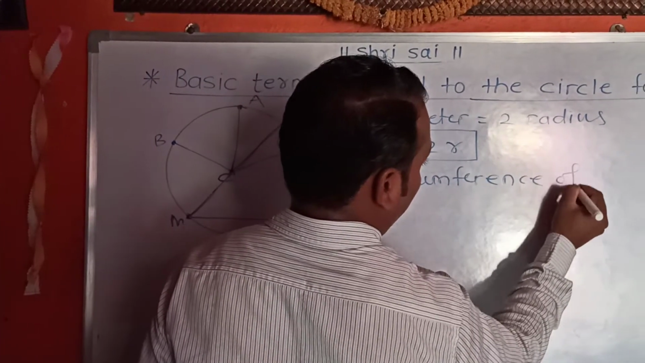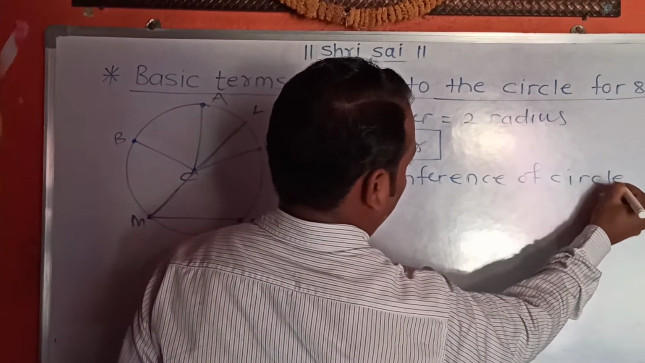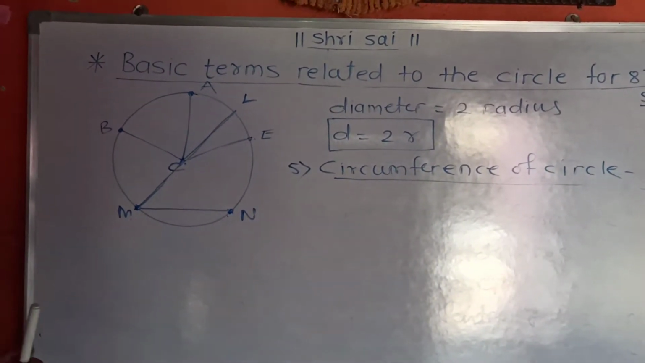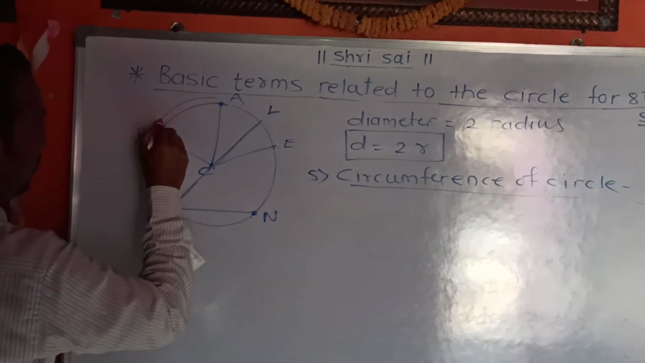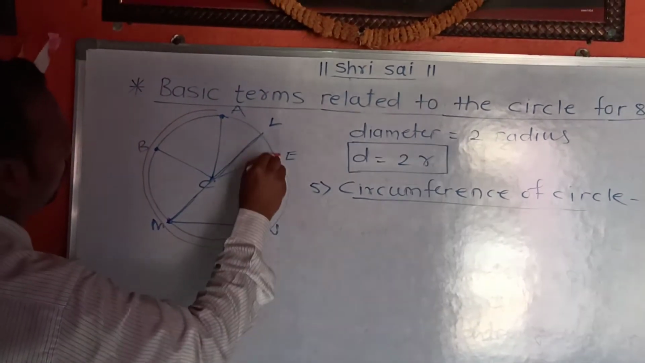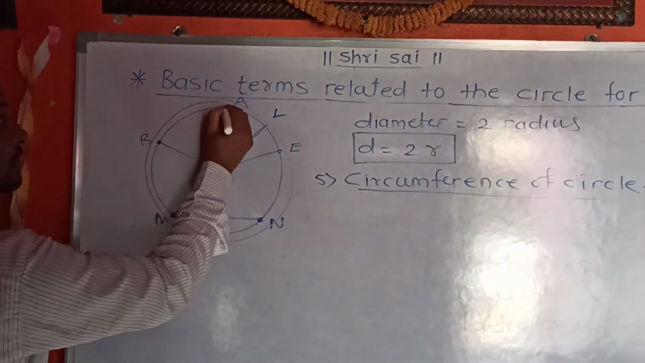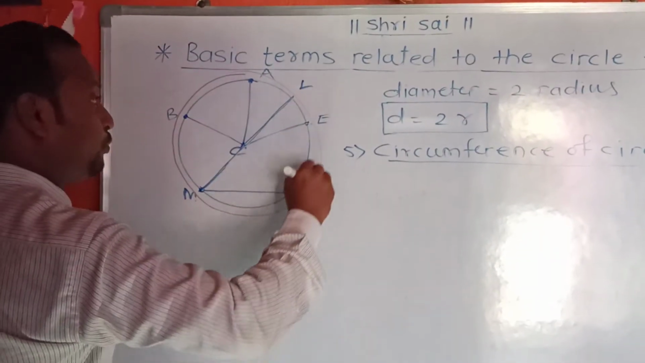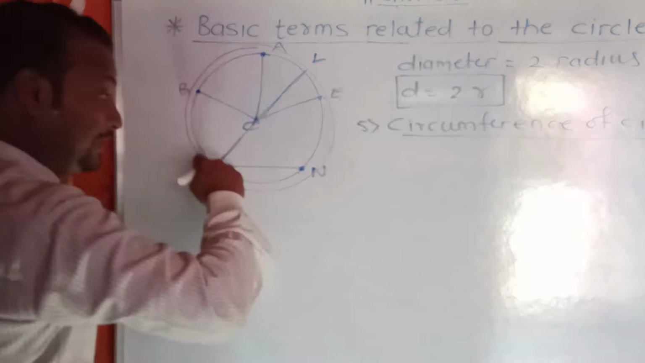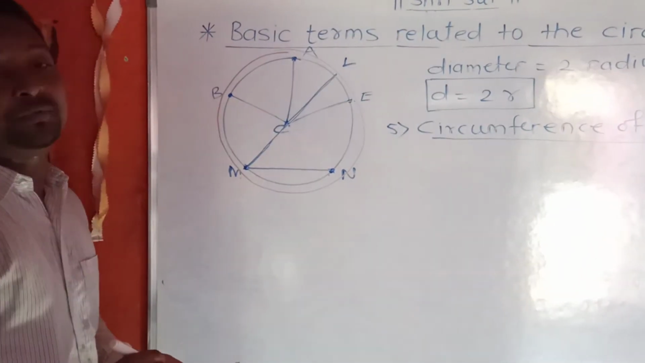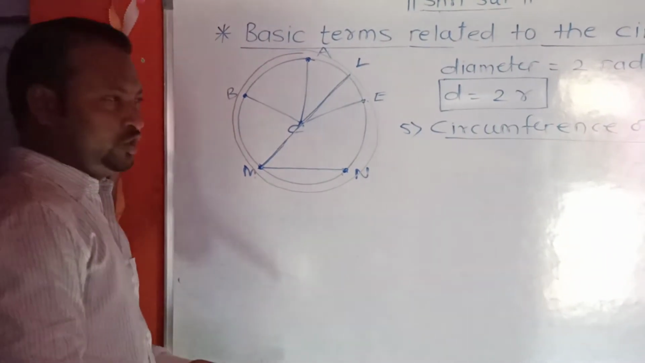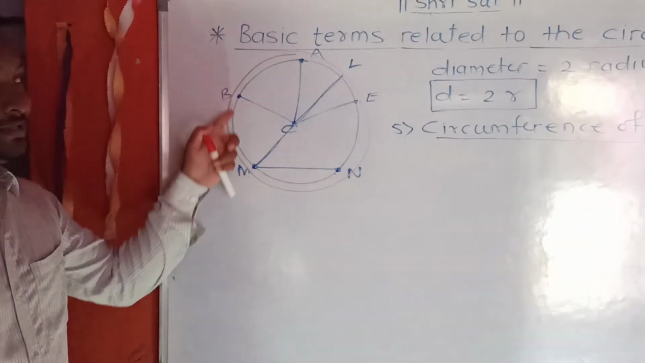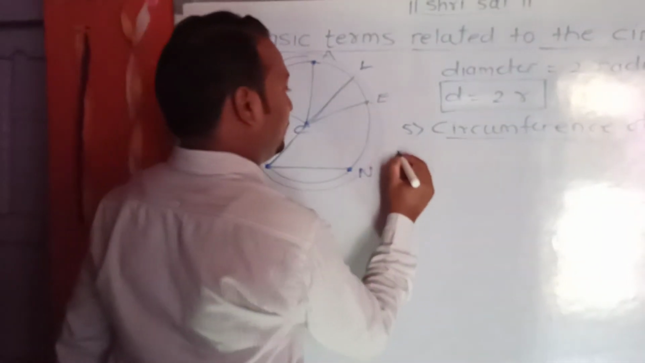Circumference of circle means the edge of the circle. Circumference of circle means all the edge of the circle, the length from point A around to point A. In short, the perimeter of the circle is called the circumference of the circle.